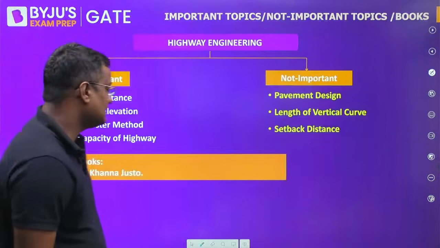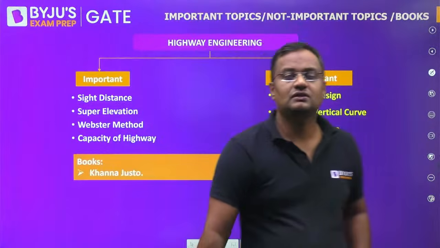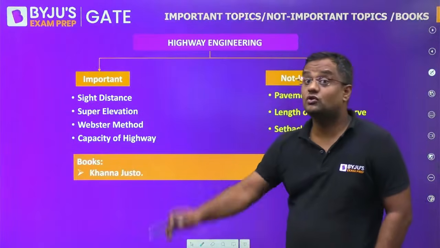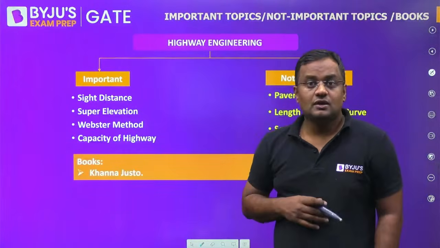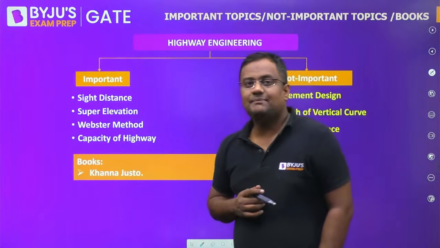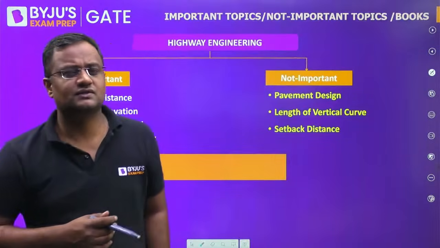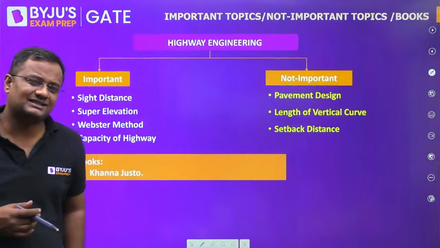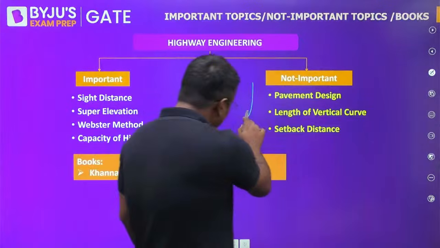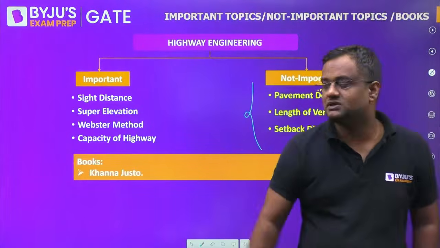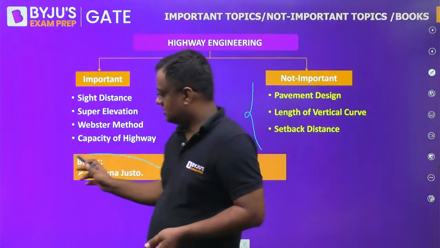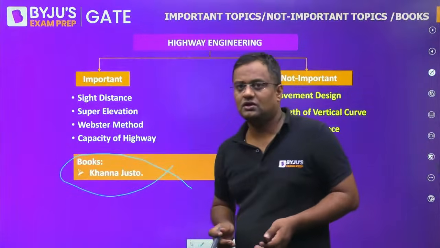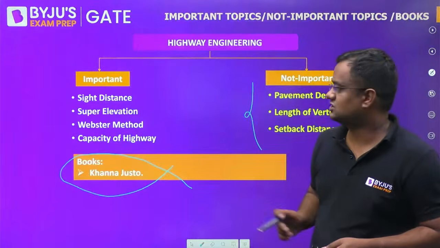The important topics are sight distance, super elevation, Webster method of signal design, that C naught is equal to 1.5 L plus 5, 1 minus Y, capacity of highway, particularly from green shield method, and pavement design, vertical curve, summit curve, valley curve, setback distance. Usually questions have come from there in the past, but not that much compared to them. So this is the Bible for highway engineering, Khanna Justo 2. No other book compares to this.